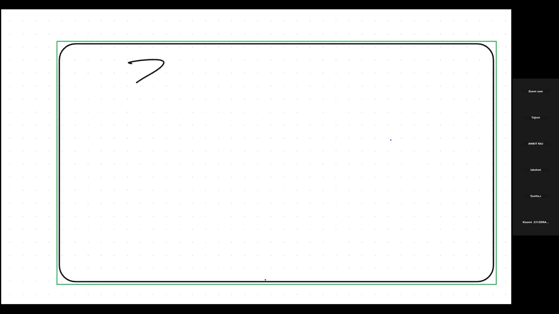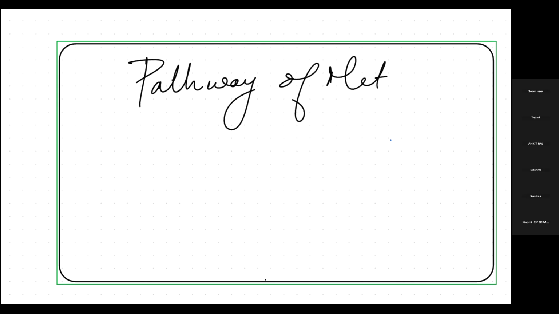So, pathway of metabolism. What are the pathways? Let's see. If you go for classical texts, you will get only two pathways, that is phase 1 and phase 2.